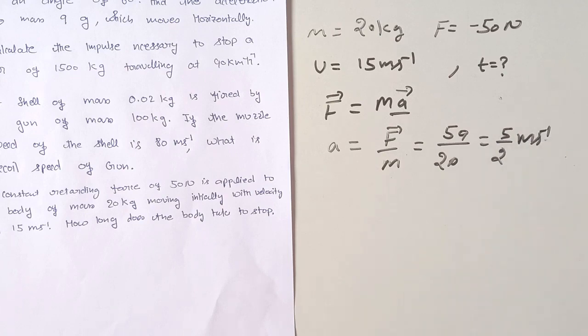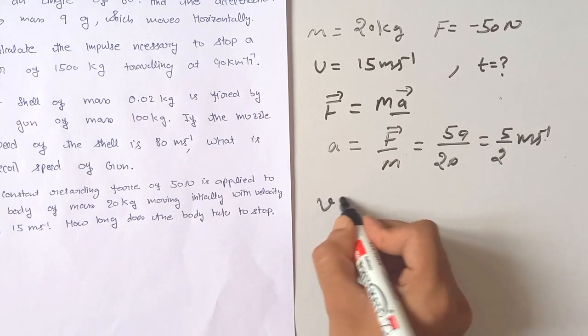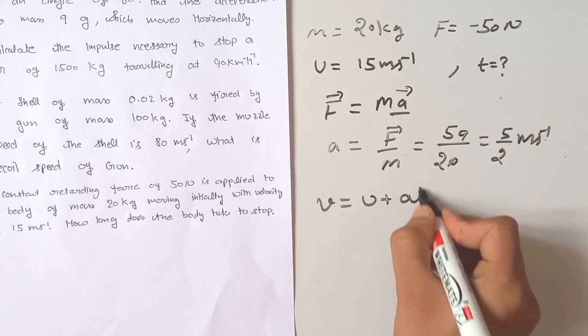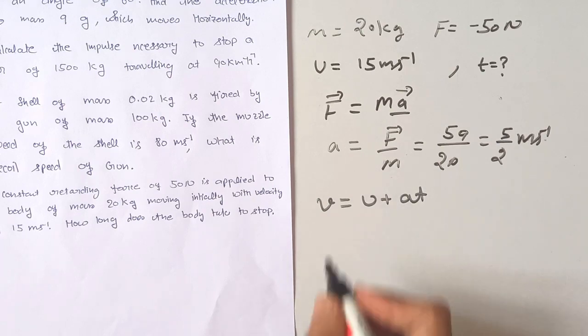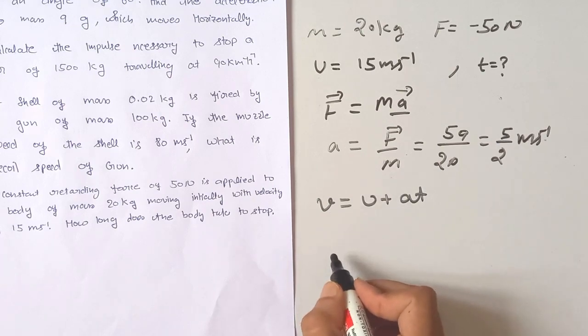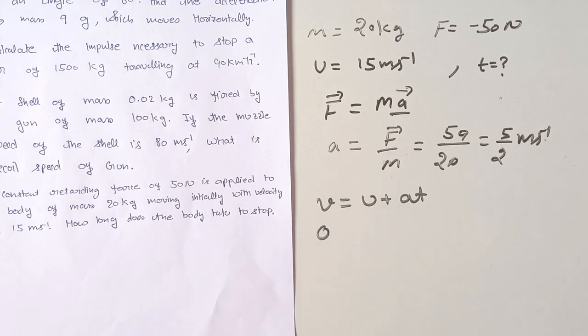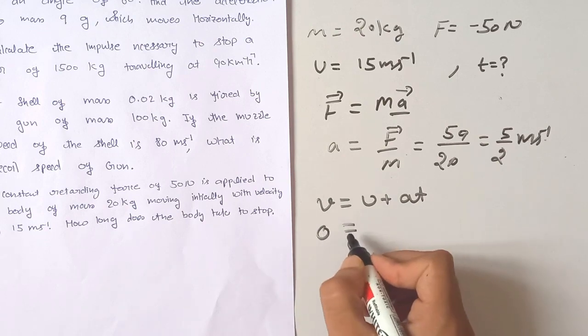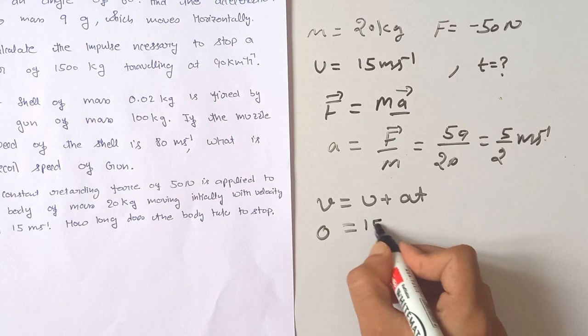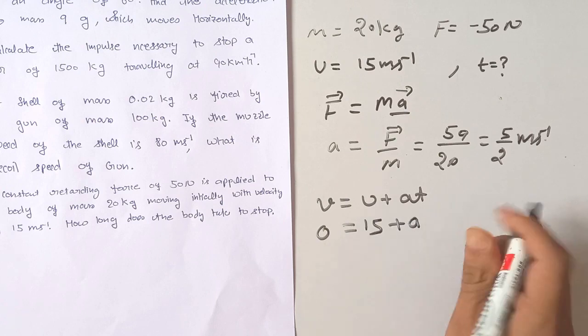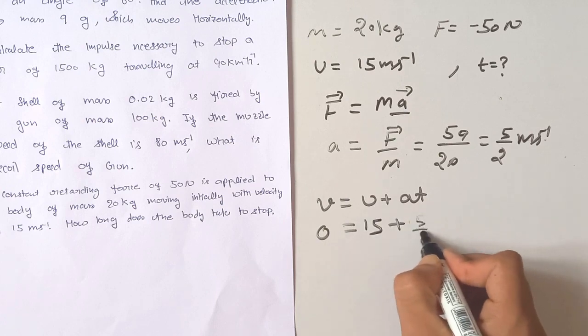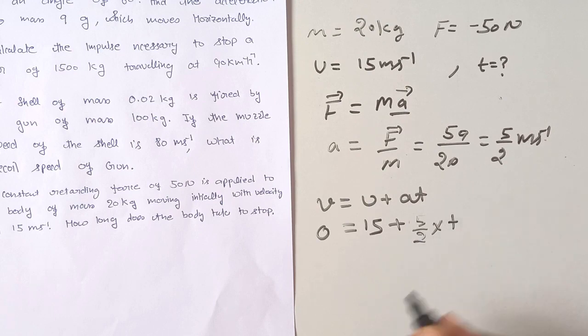Now we know the velocity time relation, v is equal to u plus at. What is v here? v here is 0. And what is u here? Initial velocity here is 15, plus acceleration here is 5/2 into t. We have to calculate time here.